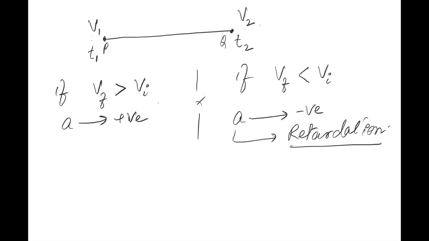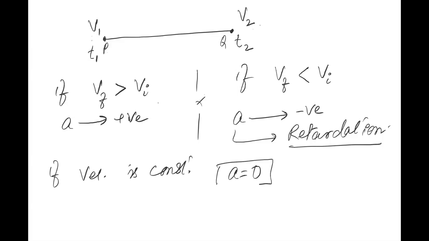And when do we have negative acceleration? Acceleration will be negative when final velocity is less than initial velocity. ठीक है? Now second point, remember, if velocity is constant, so obviously acceleration will be equal to 0. Is it clear? Yes, sir. अगर velocity change ही नहीं हो रही है तो acceleration सर 0 हो जाएगा, है ना?